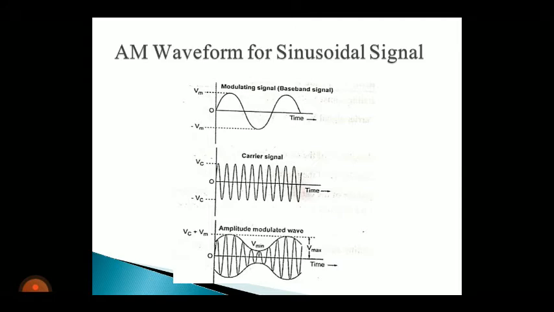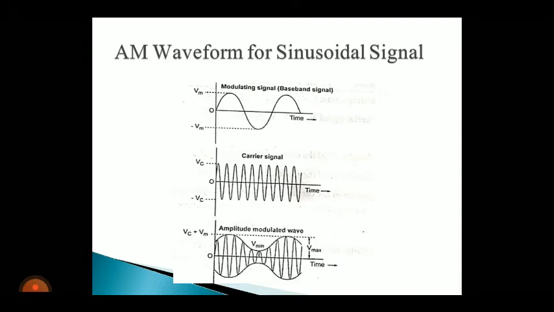So already we studied what amplitude modulation is. Amplitude modulation means the amplitude of the carrier signal is varied with respect to our message signal or modulating signal. So in the third diagram, the carrier amplitude varies with respect to our message signal, while in the second diagram it is constant. And the shape of this amplitude modulated wave is called the AM envelope.